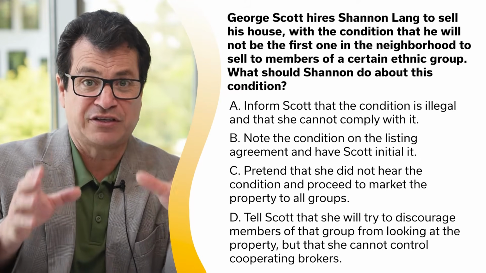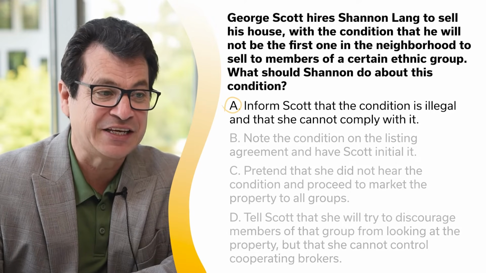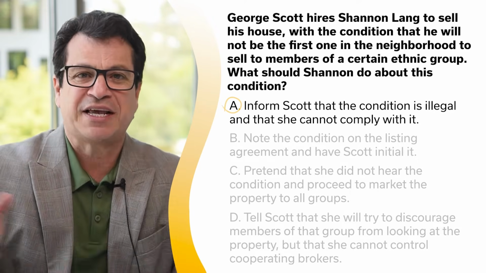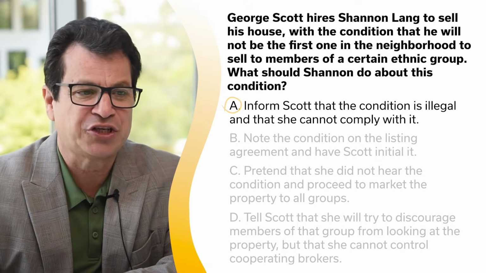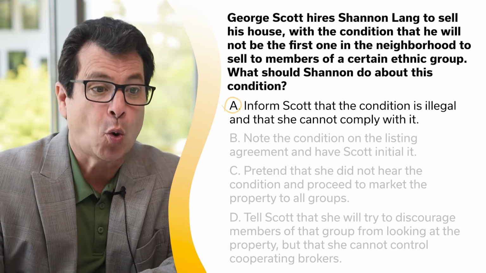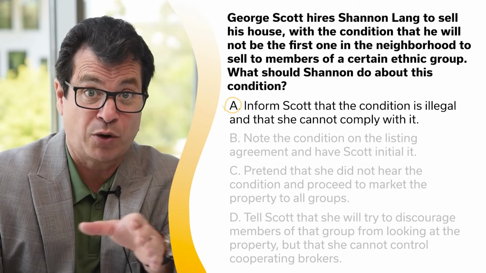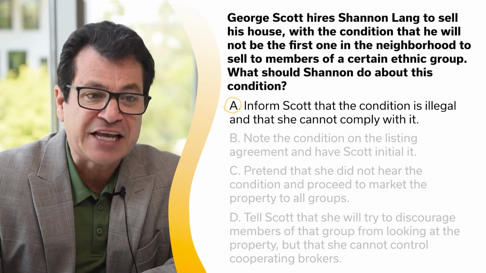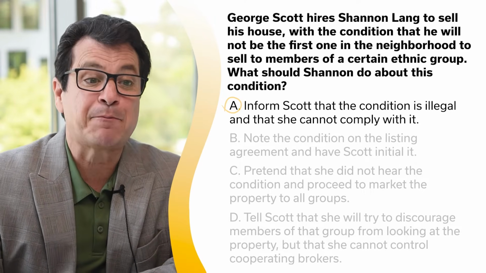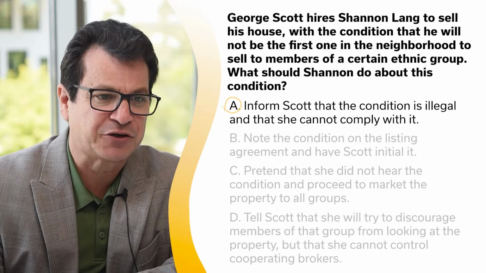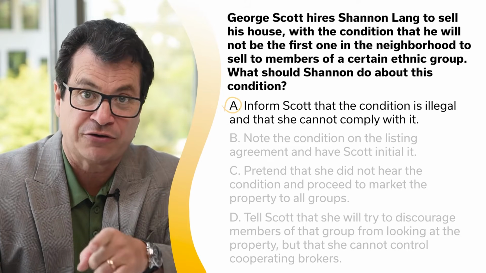All right, I want you to think of this logically. The answer to that is A, inform Scott that the condition is illegal and that she cannot comply with it. We don't want to take part in any of that kind of stuff. That's discrimination. Scott is not allowed to discriminate based on race, color, religion, national origin, sex, family status, or handicap. If an agent goes along with the client's discriminatory act, which you already know is no good, the agent is equally liable for a violation of fair housing laws. It is thus imperative to avoid complicity with client discrimination. Furthermore, an agent should withdraw from any relationship where client discrimination occurs.